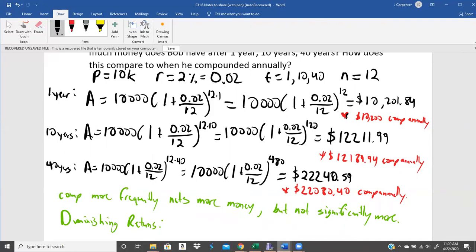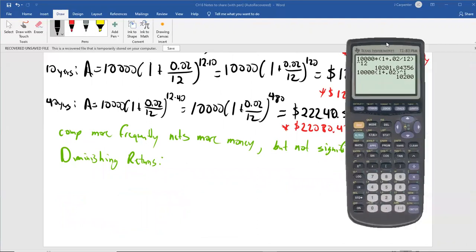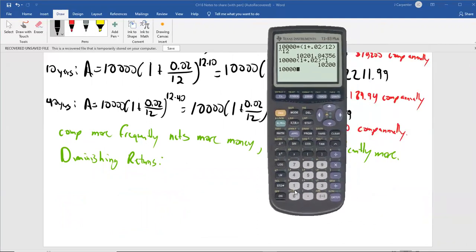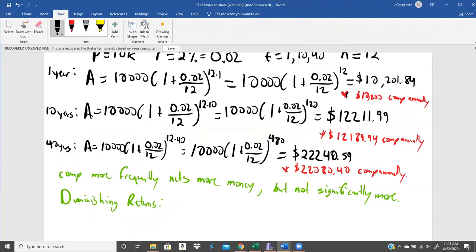So let me just show you with a calculator, because I didn't write that part down: what if we compounded daily? So if we did 10,000, parentheses, 1 plus 0.02, divided by daily. So I'll skip the banker's rule and just use 365. And then raise that to the nt, 365 times 1 is 365. So this is us gaining money every day instead of every month. And that gives us $10,202 and a penny versus the $10,201.84 or the 10,200.